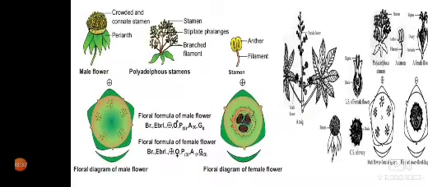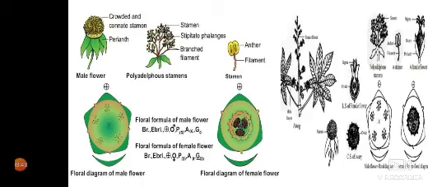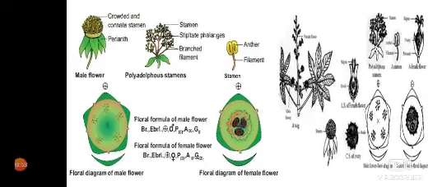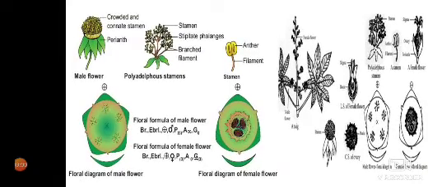This is Ricinus communis, in which in the male flower crowded and connate stamens are seen. Polyadelphous condition of stamens is there, and in the floral diagram it is clearly shown. It is bracteate, ebracteolate. In the male flower there are 5 tepals which are fused. Estivation may be valvate or imbricate.